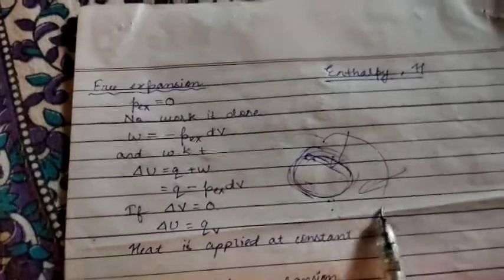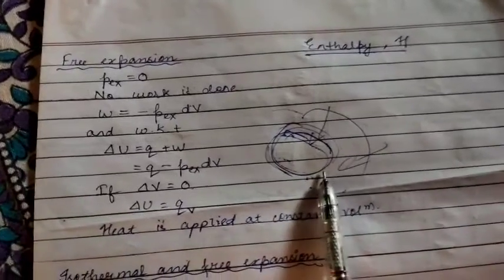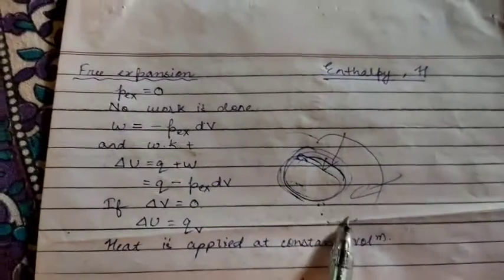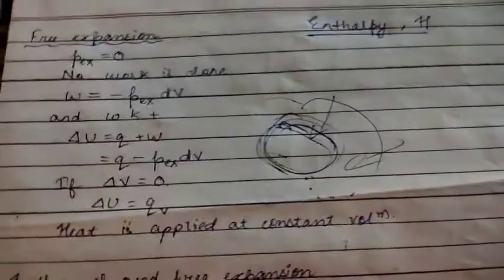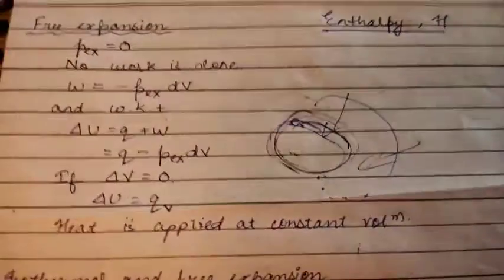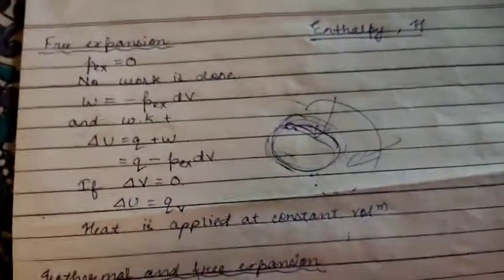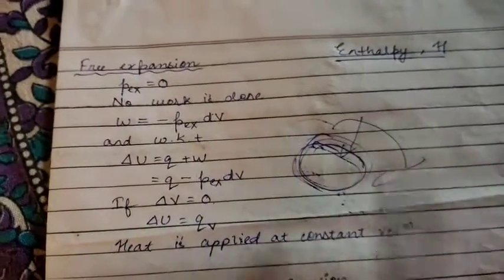A similar example is that when mountaineers climb up, they usually take oxygen cylinders, right? Why? Because the oxygen level is less, meaning there is less air. Here free expansion takes place because there is less air pressure from the surroundings.